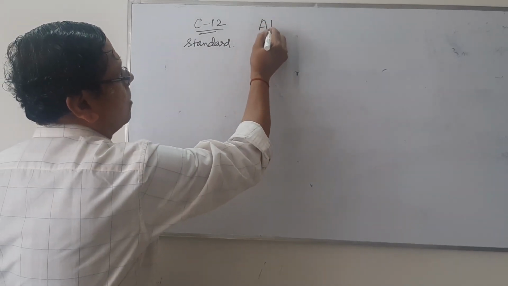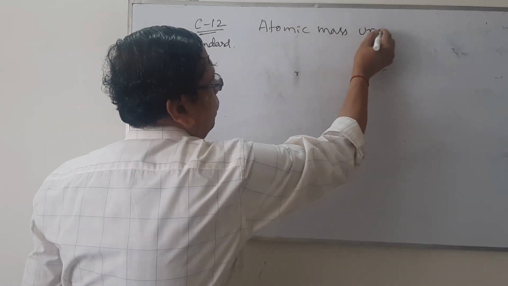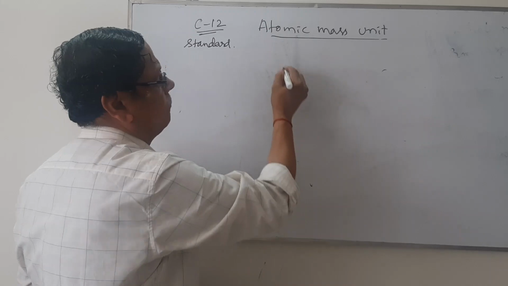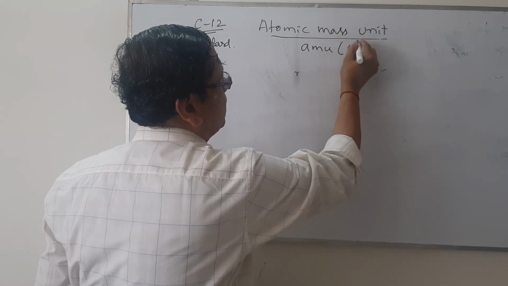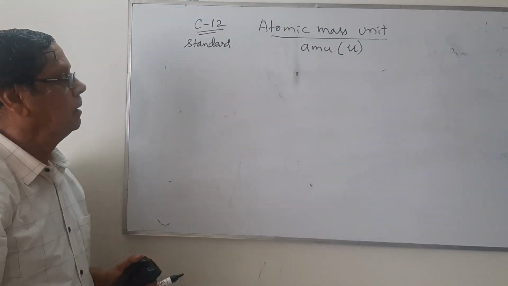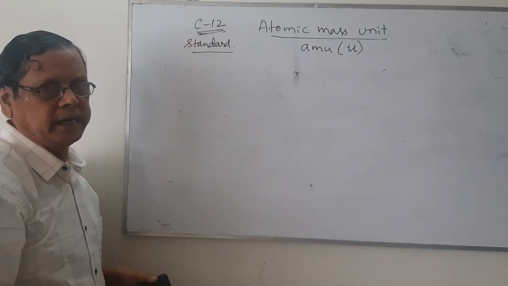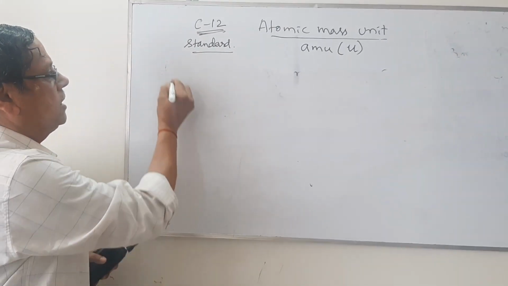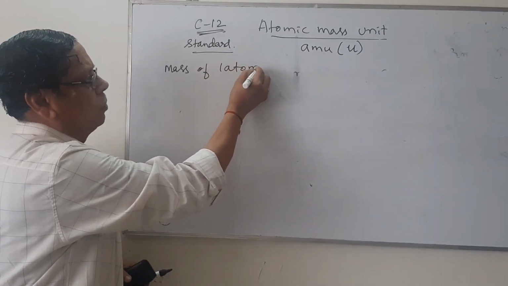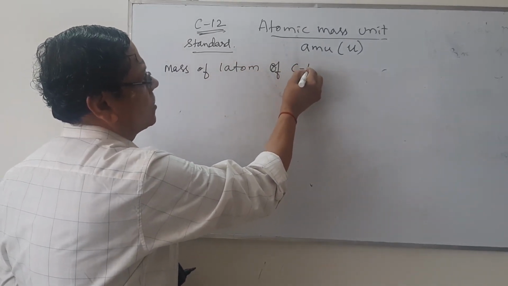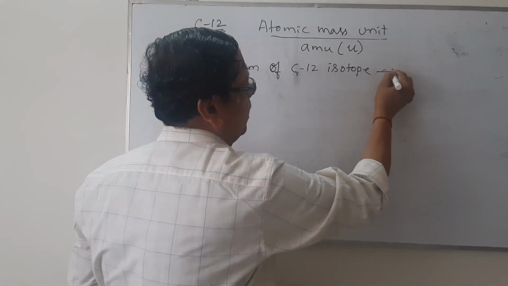So we will consider this topic, atomic mass unit. When we consider the atomic mass unit, which is abbreviated as AMU, in modern times it is denoted only with U. It is the carbon 12 taken as a standard or reference one. When we consider the mass of one atom of the carbon 12 isotope, its mass is taken as 12 atomic mass units.